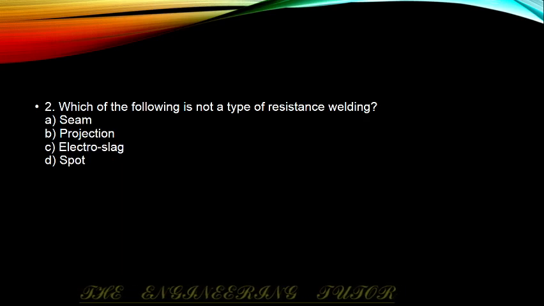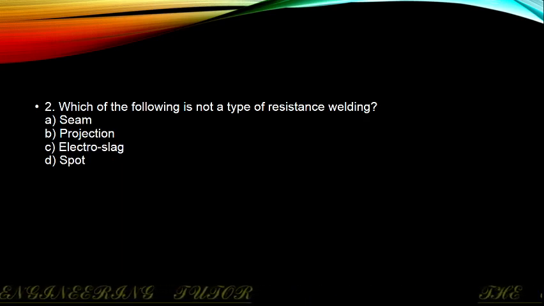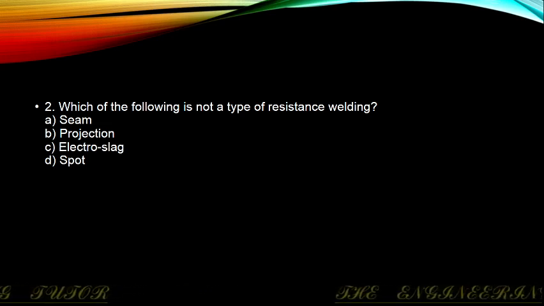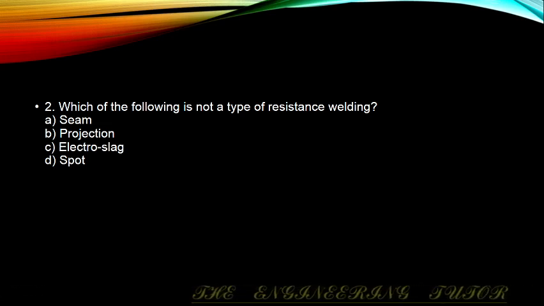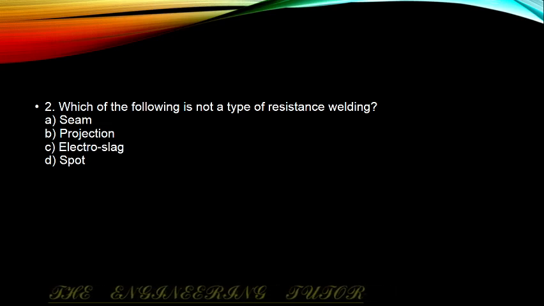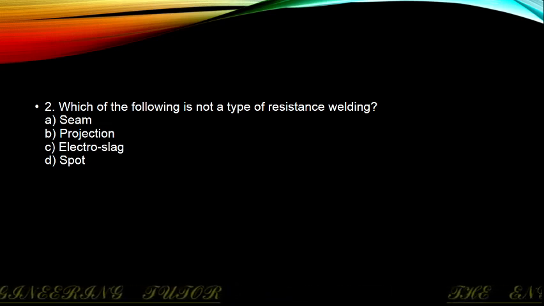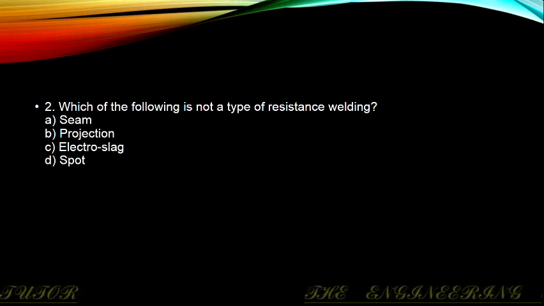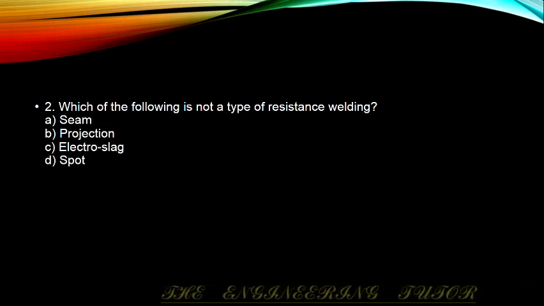Second question, which of the following is not a type of resistance welding? Options: seam, projection, electroslag, and spot welding. The correct answer is electroslag welding. Among the following, seam, projection, and spot are a few of the types of resistance welding. Electroslag is one of the forms of gas welding process.